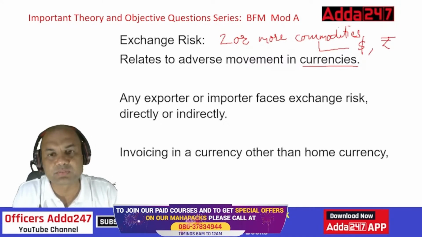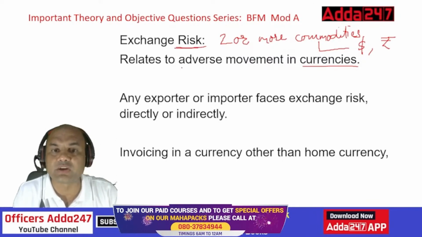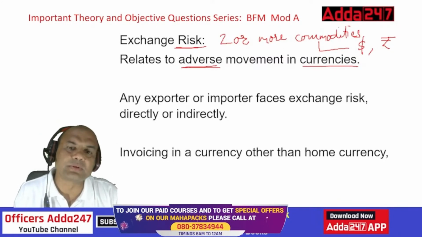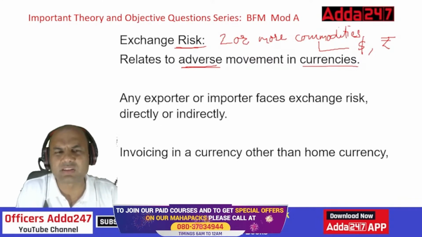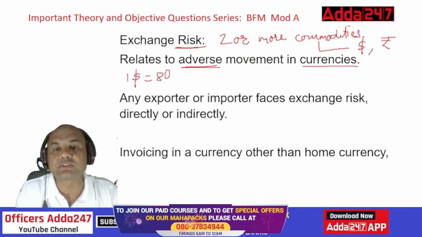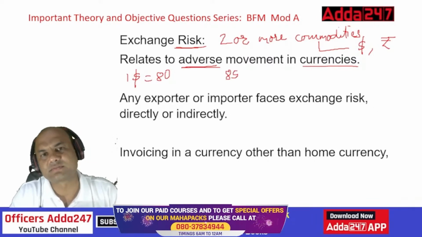What do you mean by adverse movement? Now see here, I am talking of risk. Risk means it's adverse movement. For example, I'll give you a simple example. Suppose I bought $1, let's take one example only. I bought $1 for 80 rupees. This is what I have bought. And now this dollar rate goes to 85. So am I at risk?